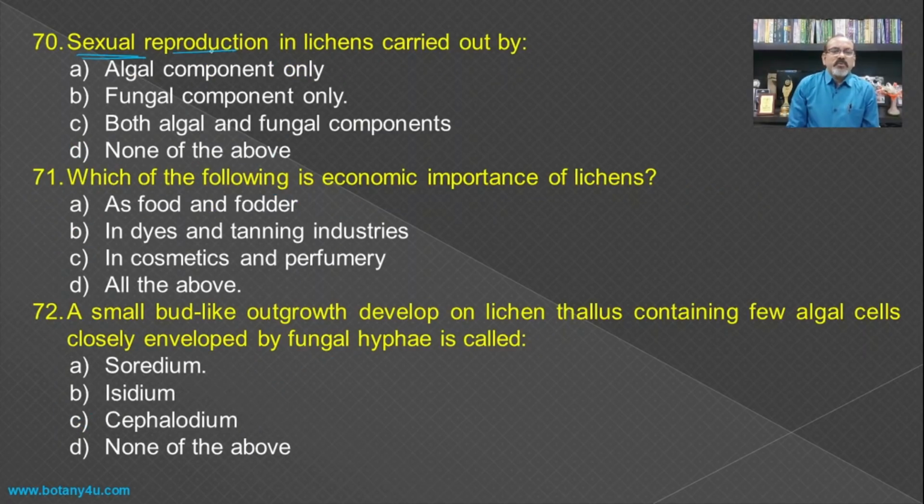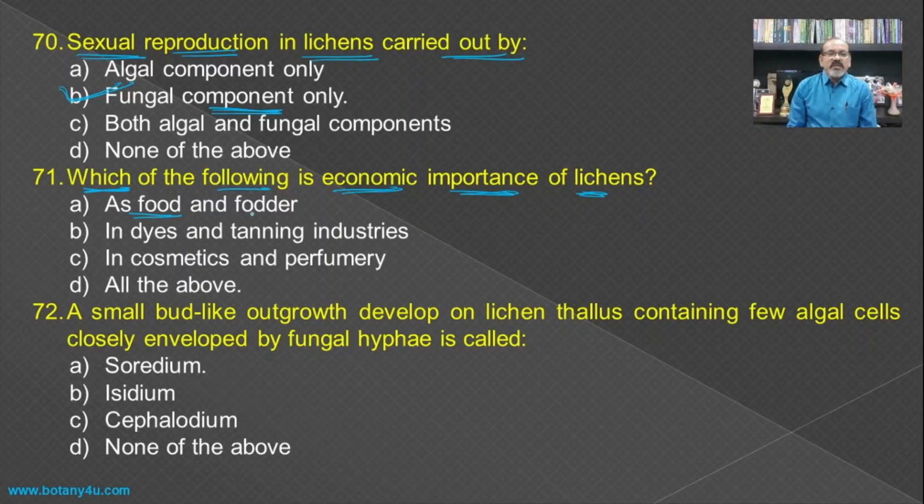Sexual reproduction in lichens is carried out by, as we know, lichens are a symbiotic association between algae and fungi, but then also the algal component is not able to reproduce by sexual reproduction, and the sexual reproduction is carried out only by the fungal component, and hence B is the answer for this one. Then which of the following is economic importance of lichen?